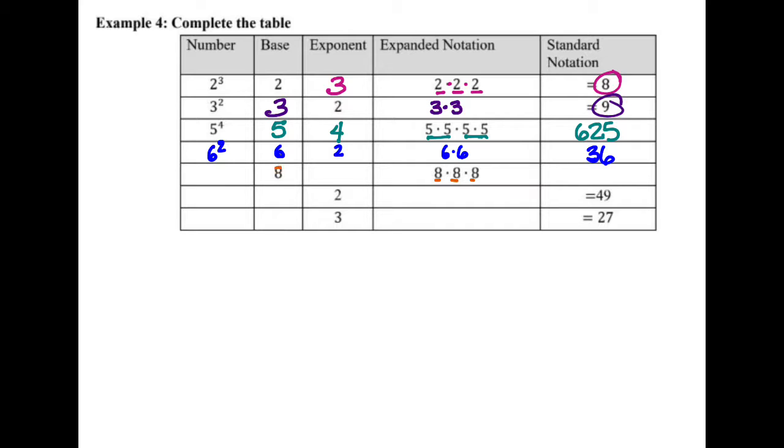So if we know the base is 8, the exponent is going to be 3. So you write it 8 to the 3rd. Now 8 times 8 is 64, and 64 times 8, so 48 add 3 is 51. 512.